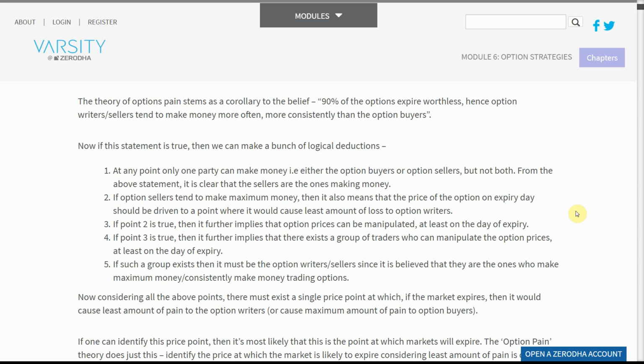If point 2 is true, then it further implies that option prices can be manipulated, at least on the day of expiry. If point 3 is true, then it further implies that there exists a group of traders who can manipulate the option prices, at least on the day of expiry. If such a group exists, then it must be the option writers, sellers, since it is believed that they are the ones who consistently make money trading options.